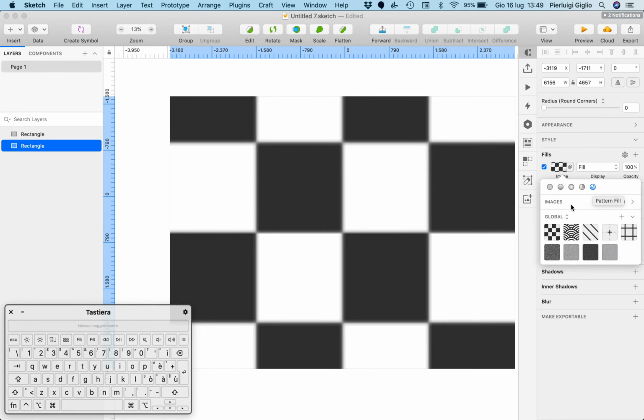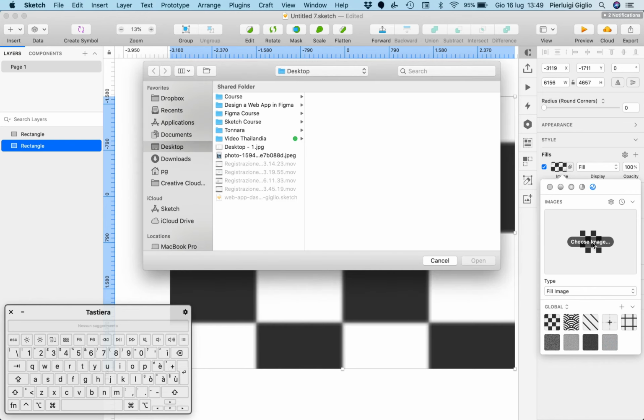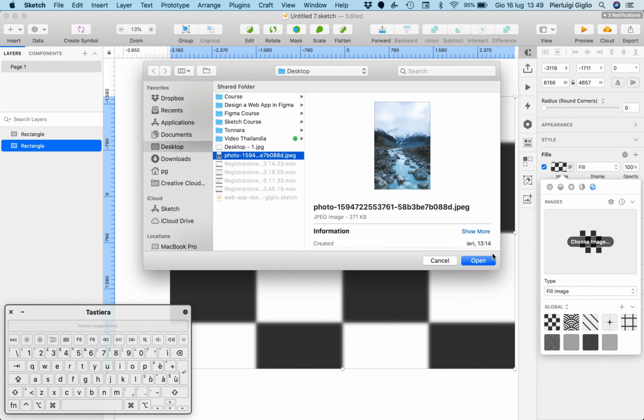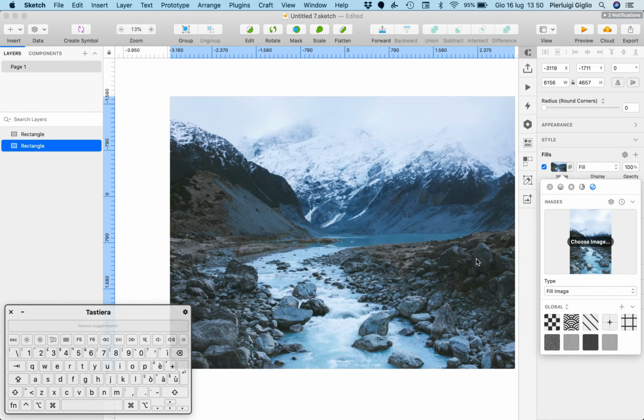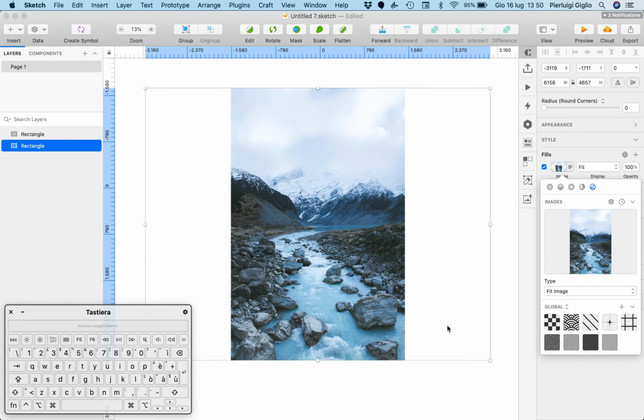And the very last one is going to be the images. So directly from here I can select an image, and for example I'm going to select this photo which I have on my desktop. I click on open, and as you can see, the image has been applied on top of this rectangle. And I can also change different types. So at the moment, by default, fill image is the default, and if I click on fit, it's essentially going to fit the entire photo, because the original photo is exactly like this. So we're going to have an extra space on the left and on the right of the rectangle.